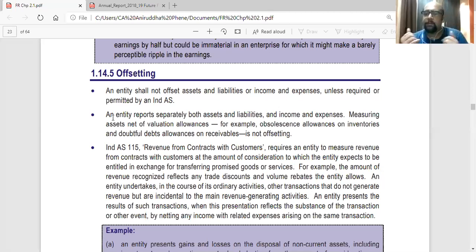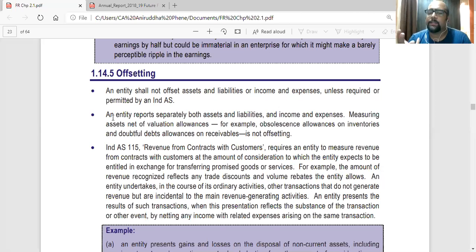So you are an agent, you hire sub agents below you. So you receive a commission of 10 lakhs, and you have to pay your sub agents 5 lakhs. So you cannot offset that. So you cannot record income of 5 lakhs directly, 10 lakhs minus 5 lakhs. You have to show income of 10 lakhs and show the expense of 5 lakhs separately. That cannot be netted. Okay.